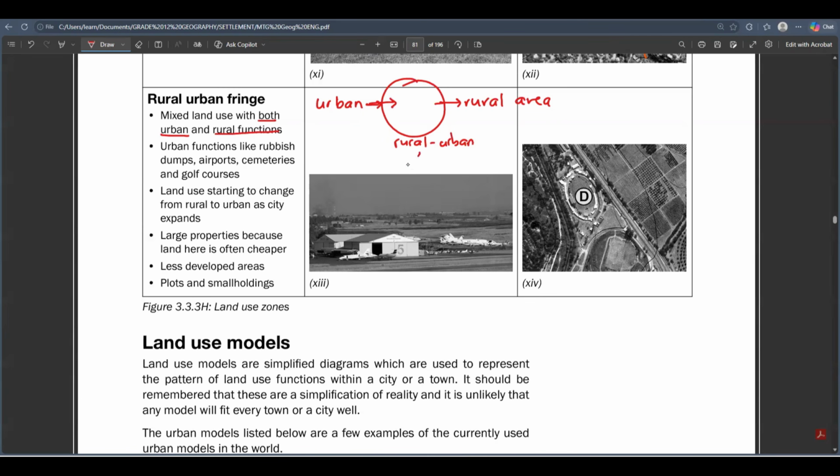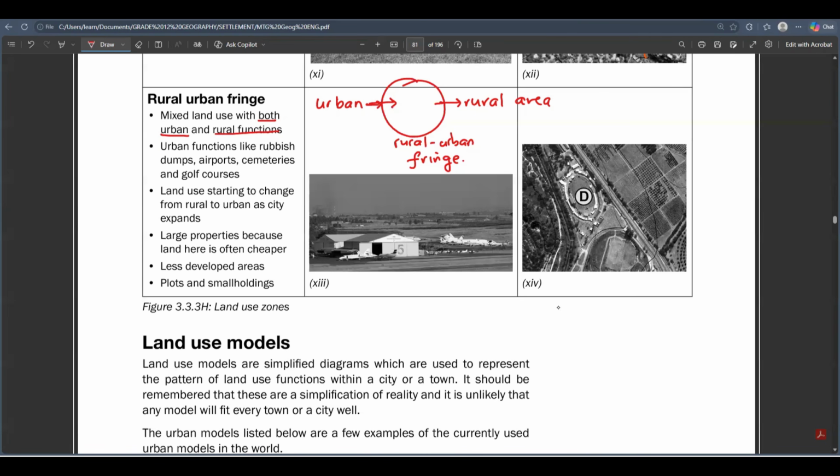So the rural urban fringe has got a mixture of activities, urban activities, rural activities, all together. So you know already that rural areas are usually unifunctional. They are farming and whatnot. So if you see a farm here or you see something that has to do with farming, don't get surprised. If you see some cows here, don't get surprised. You are leaving the urban area.